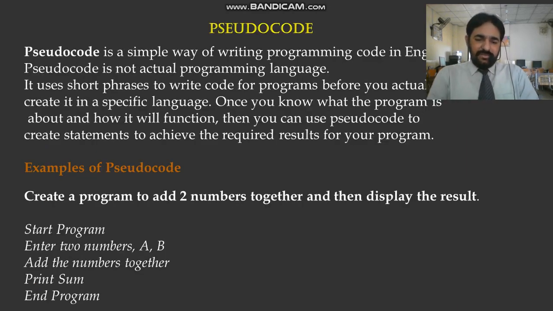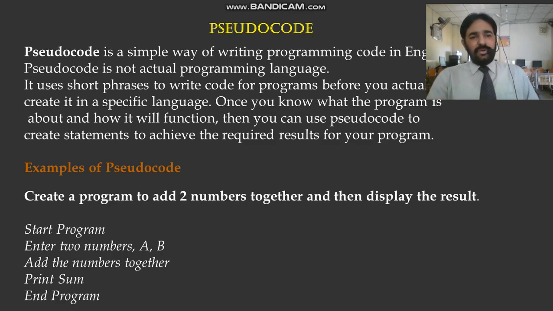Then we have another term, pseudocode. Basically, pseudocode is a simple way of writing programming code in English. Pseudocode is not an actual programming language. Pseudo means fake. We make a fake program, or fake programming, in concept. We just write statements like a program, but it is not an actual program.